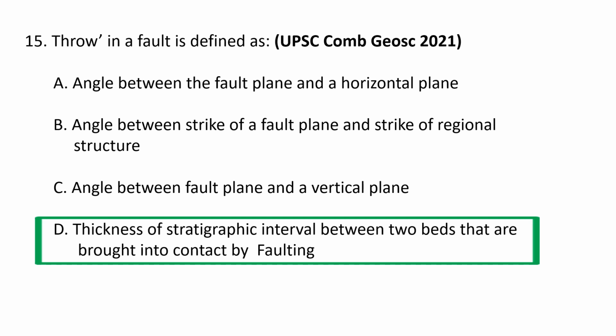In measuring the horizontal or vertical separation, the throw of the fault is the vertical component of the separation and the heave of the fault is the horizontal component, as in throw up and heave out. So throw is the thickness of the stratigraphic interval between the beds that are brought into contact by faulting. So D is the correct option.